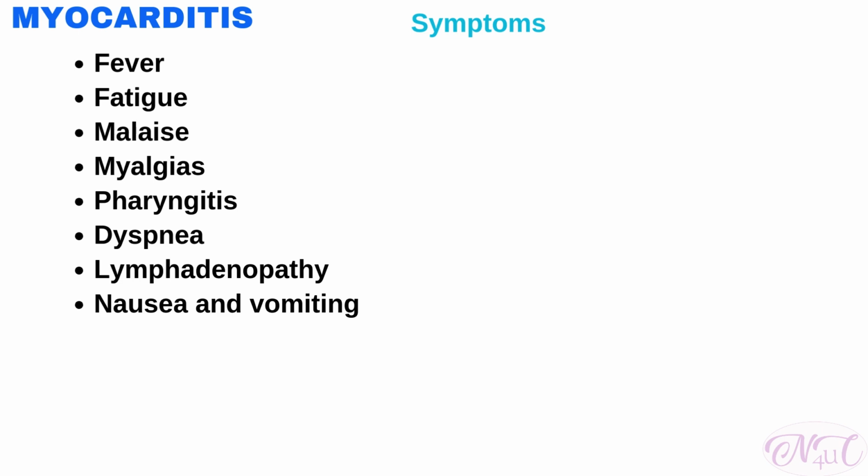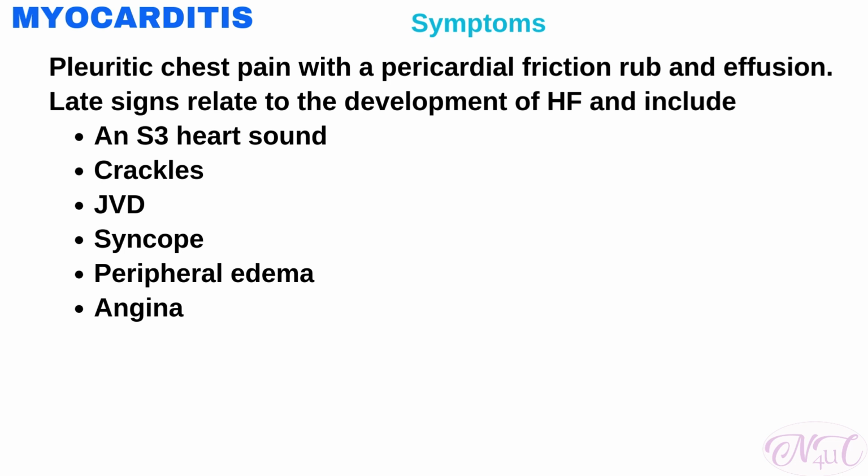Pericarditis often accompanies myocarditis. Signs include pleuritic chest pain with pericardial friction rub and effusion. Late signs relate to the development of heart failure and include an S3 heart sound, crackles, jugular vein distension, syncope, peripheral edema, and angina. Symptoms depend on type of infection, degree of myocardial damage, capacity of myocardium to recover, and host resistance. It can be acute or chronic and it can occur at any age. Symptoms may be minor and go unnoticed.